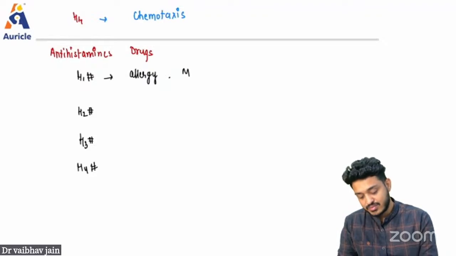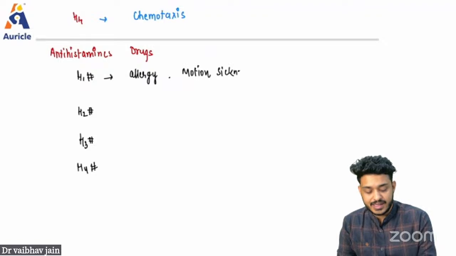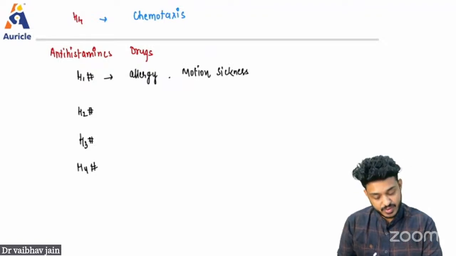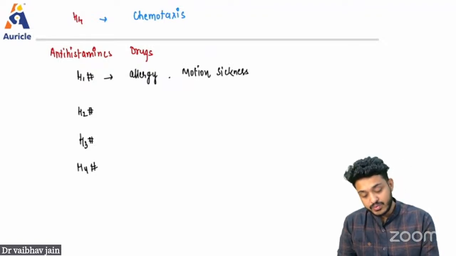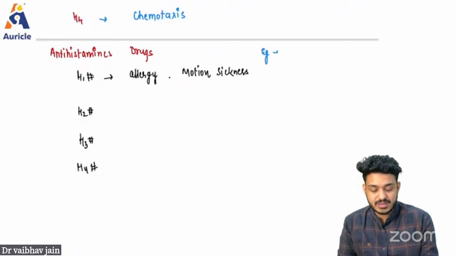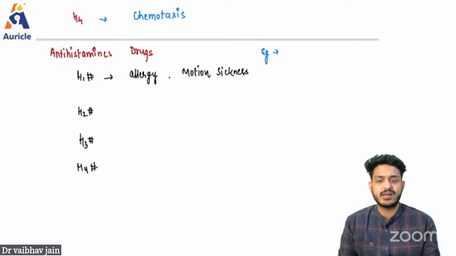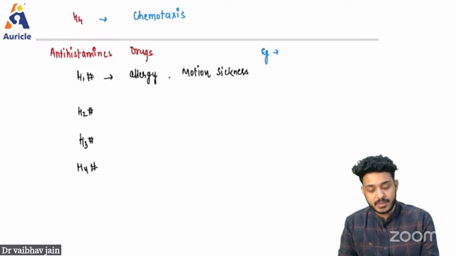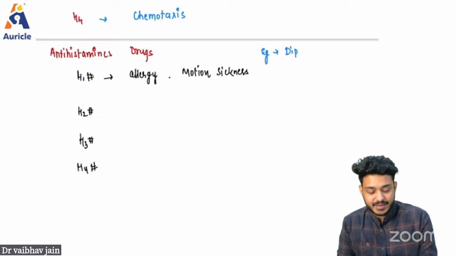Even in the cases of motion sickness, you are using what? In the cases of motion sickness, you are using H1 blocker. If I want to give you some examples, we are having drugs like Benadryl, or you can remember diphenhydramine, which is nothing but your Benadryl.